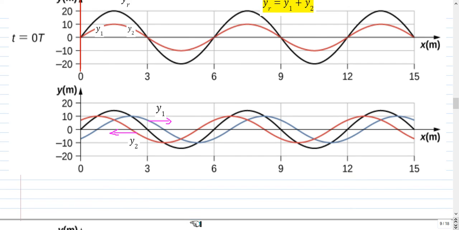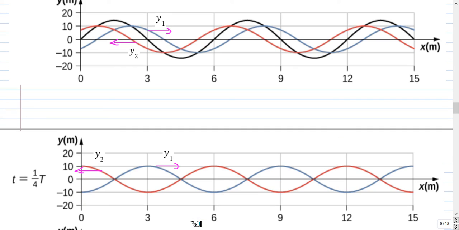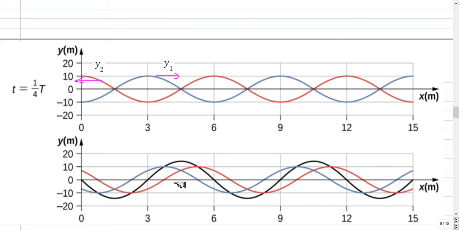And at a still later time, the component waves y1 and y2 are completely out of phase, so they will give a zero resultant. And at a still later time, they will combine to give a negative value. YR has got negative amplitude here.